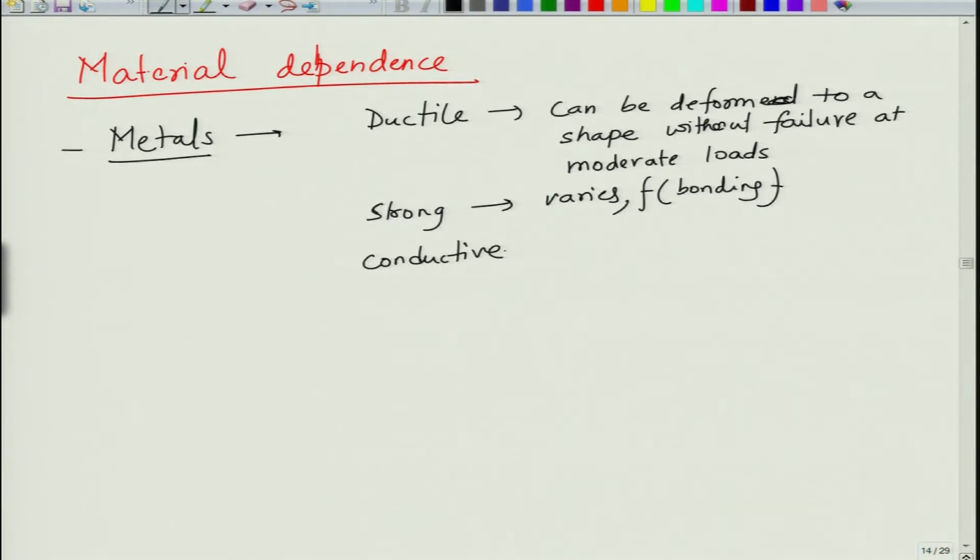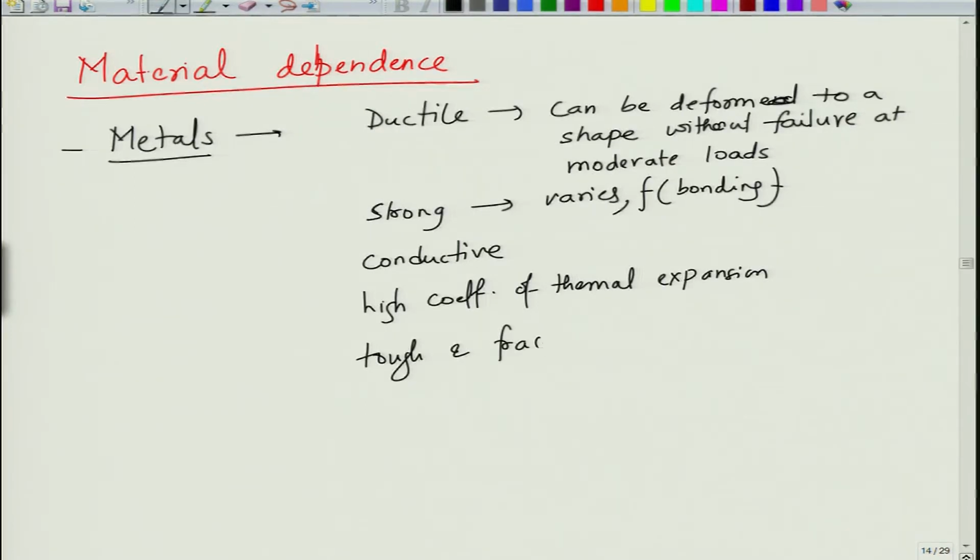They are thermally and electrically conductive, and metals also have a high coefficient of thermal expansion by and large. They are also tough and fracture resistant, which means under impact or sudden loading they do not suddenly break. So, if you drop a metal glass on the floor, it does not break, but if you drop a ceramic cup or a glass cup on the floor, it may break.